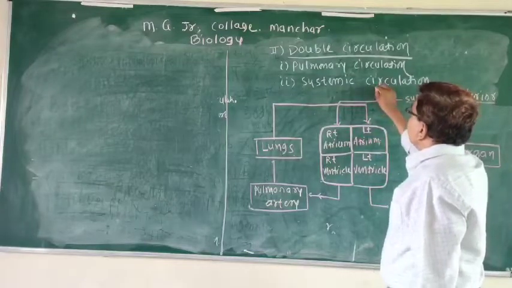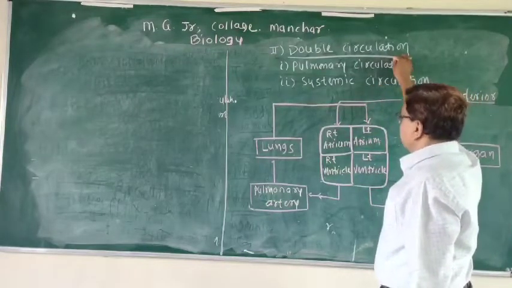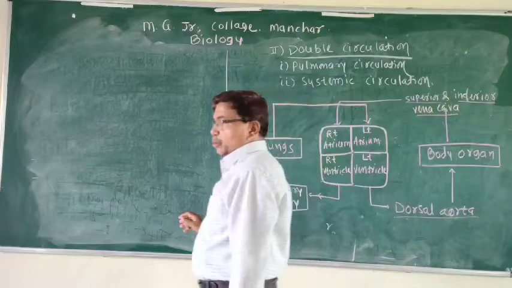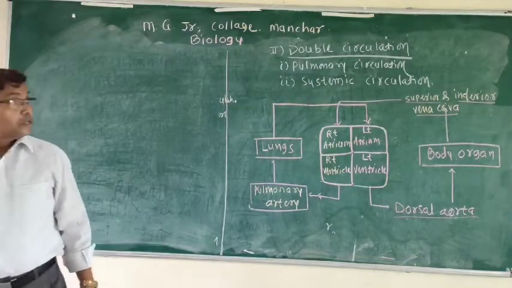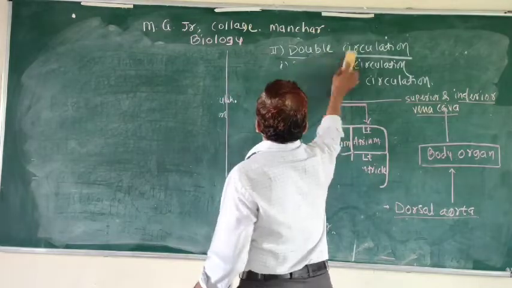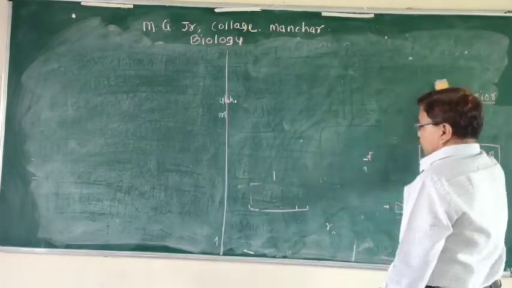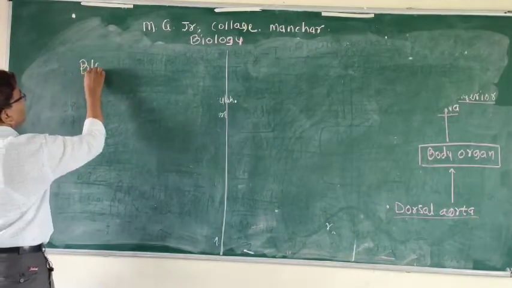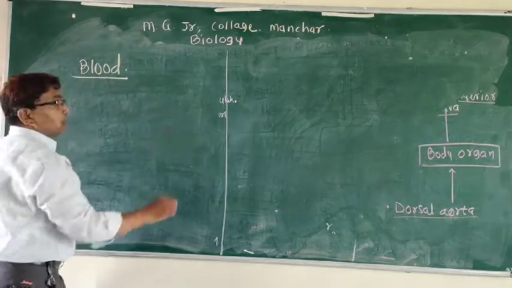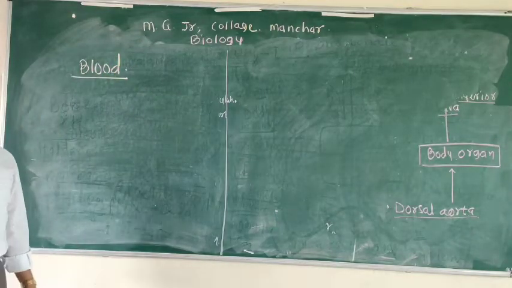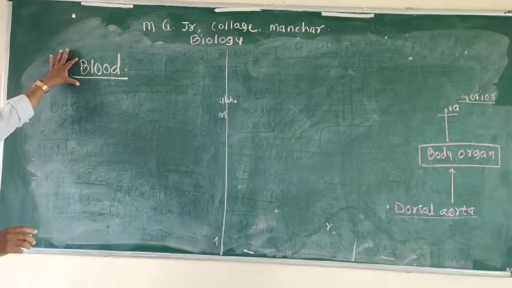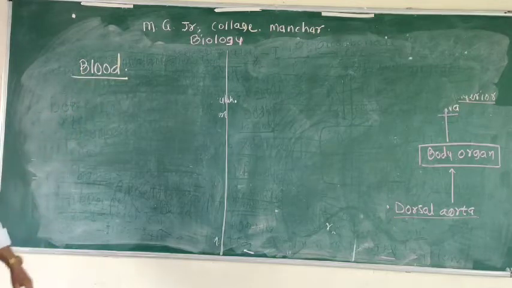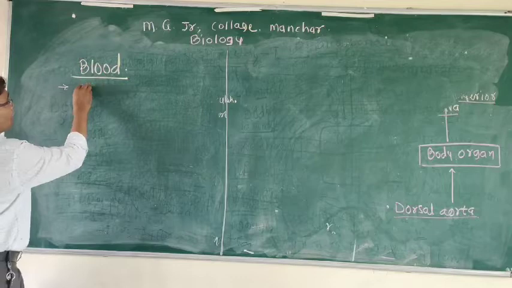Here these two circulatory systems form double circulation. For one circulation, the blood enters two times in the heart, so it is called double circulation. Then about circulating fluid. Circulating fluids are of two types. The circulatory system consists of three components: blood, circulating fluid, blood vessels, and the heart as the pumping organ. So we discuss the composition of blood.